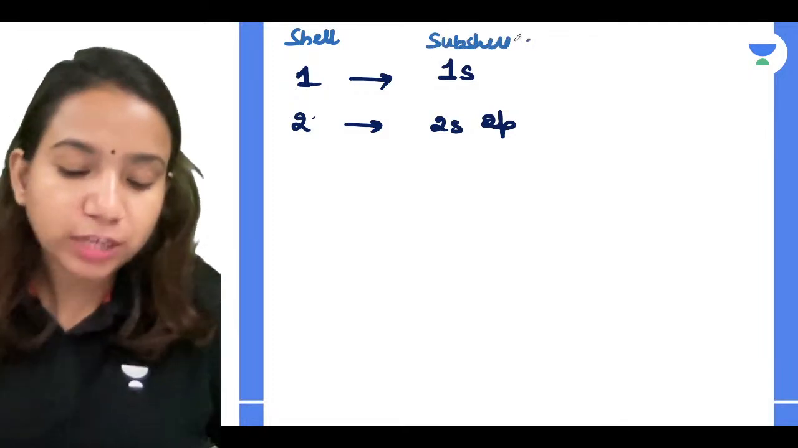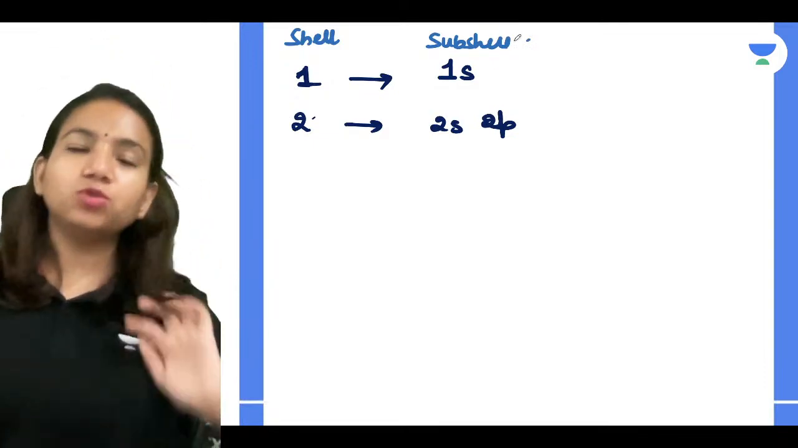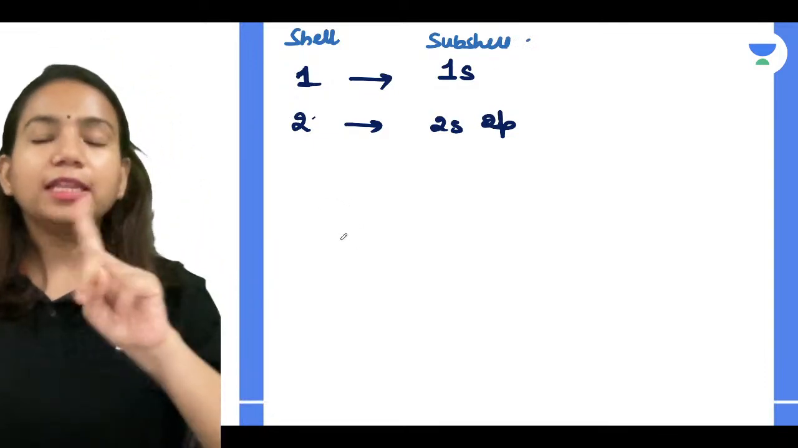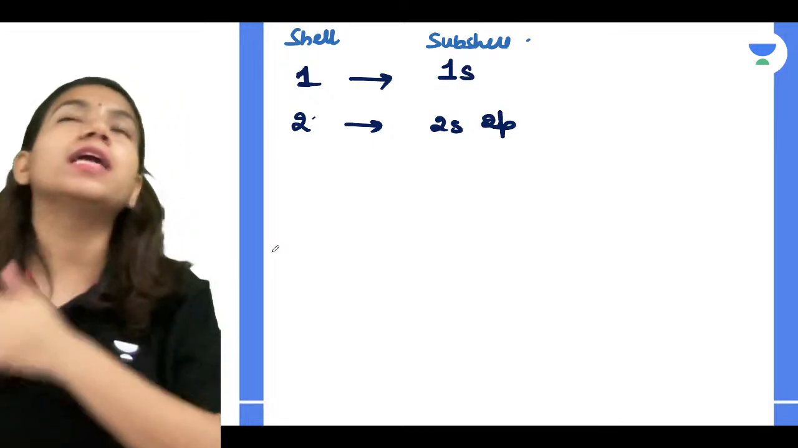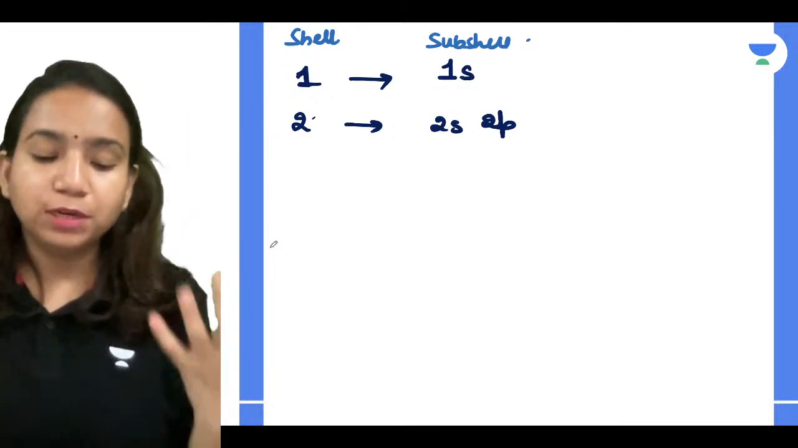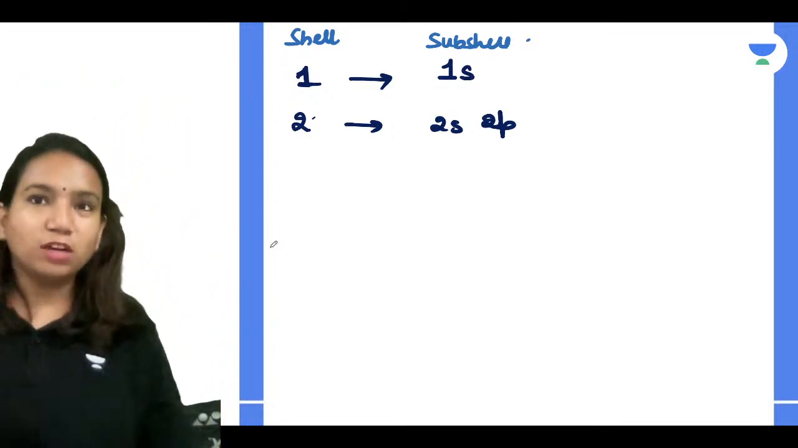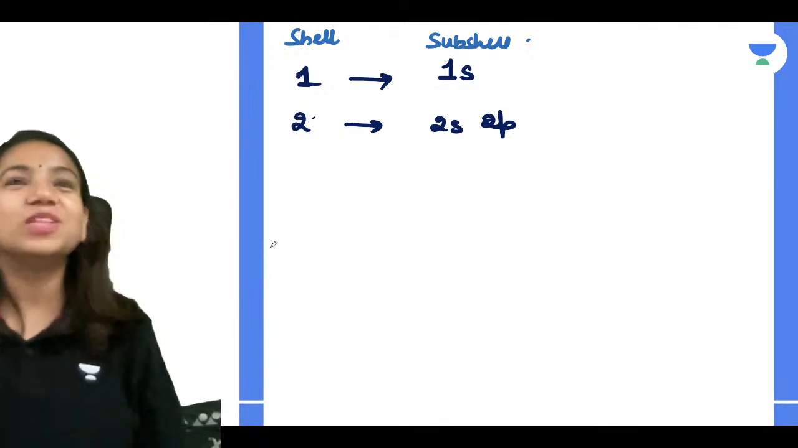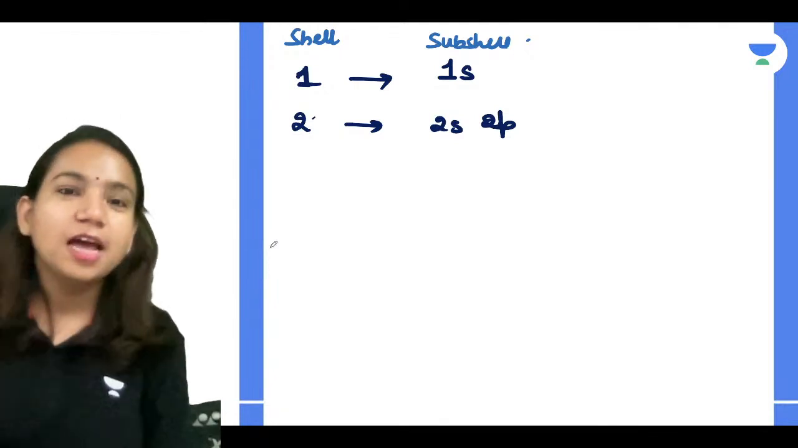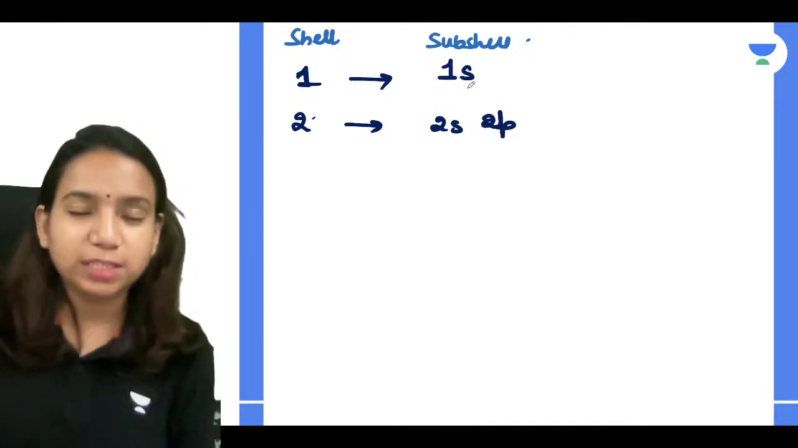Now talking about the shell, guys. So shell, we have, say, 1, 2, 3, 4. Now in the first shell, there is only one subshell. So I told you again, you can remember: an atom is like a building in which on the first floor there is 1 flat, second floor there are 2 flats, third floor there are 3 flats, fourth floor there are 4 flats. So in the first shell there is only one subshell, which is 1s.